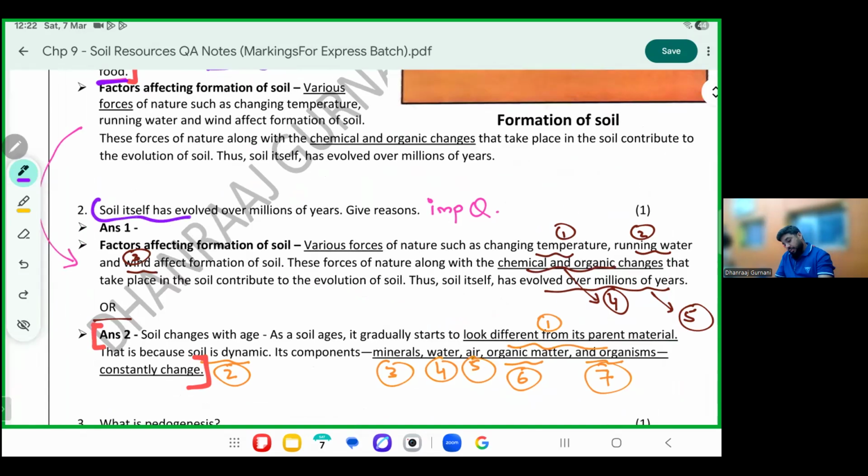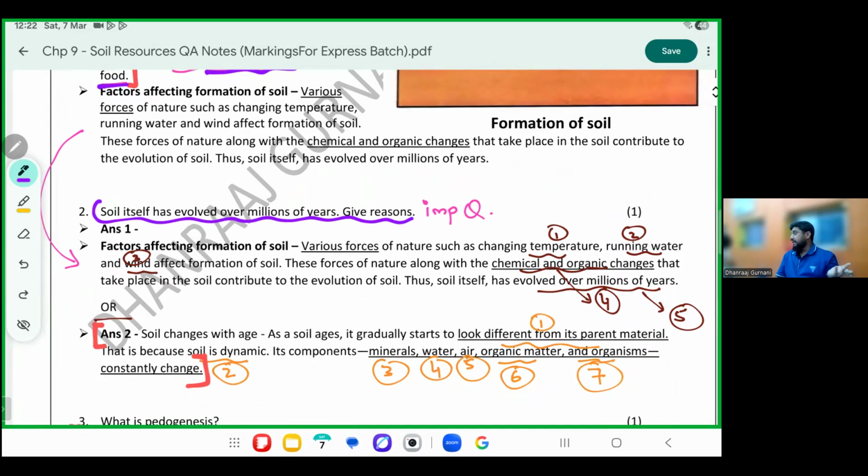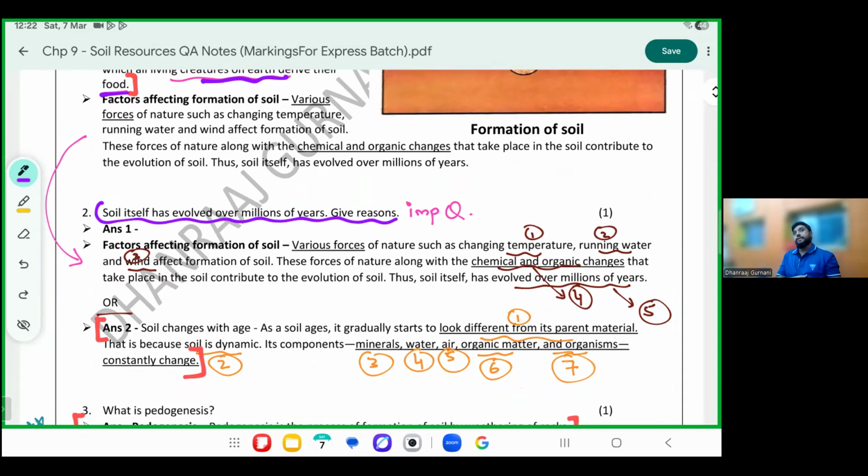Soil evolves over millions of years. Give reason. You can choose any one of the two answers. I have given two answers, whichever you like. I'll do the second one. Soil changes with age. As you and I all start changing with age, do you agree? We start looking a little different from our parents. It gradually starts to look different from the parent rock material. Hence, soil is dynamic. Its components, that is minerals, water, air, organic matter, and organisms, constantly change.